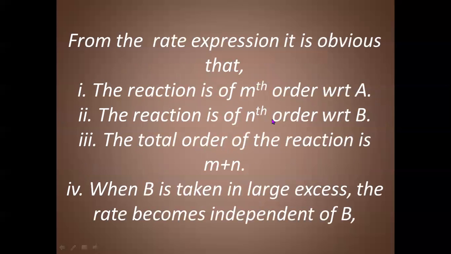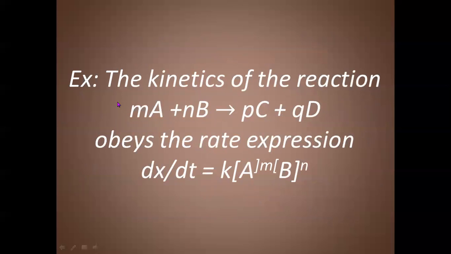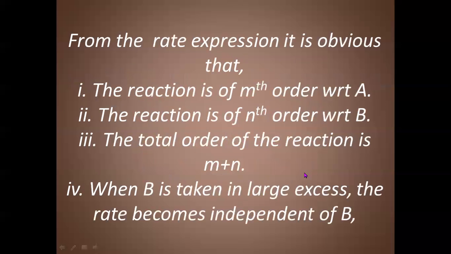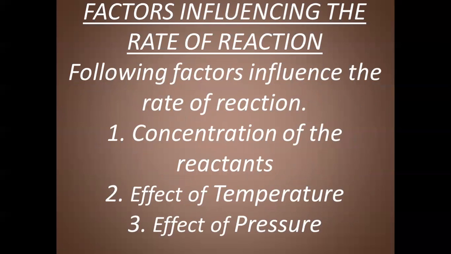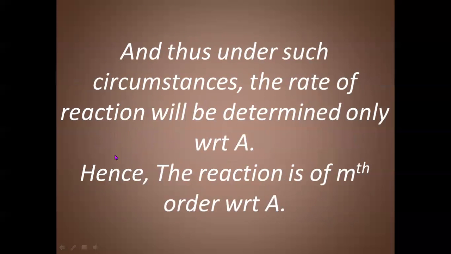Because in this reaction, m moles of A and n moles of B are reacting, so in the concentration term, m is the power of A and n is the power of B. So the total order of the reaction will be m plus n. If any one is in excess, then we have to neglect that. Therefore, that sum m plus n will give you the order of reaction.